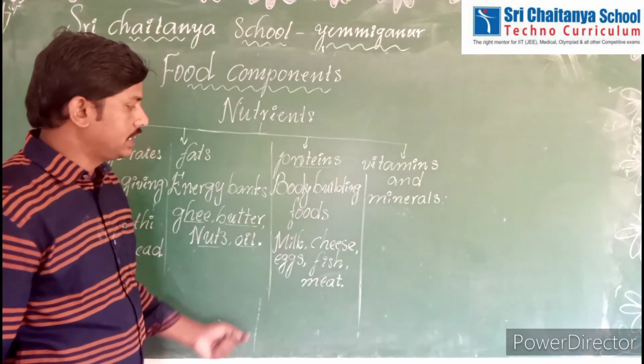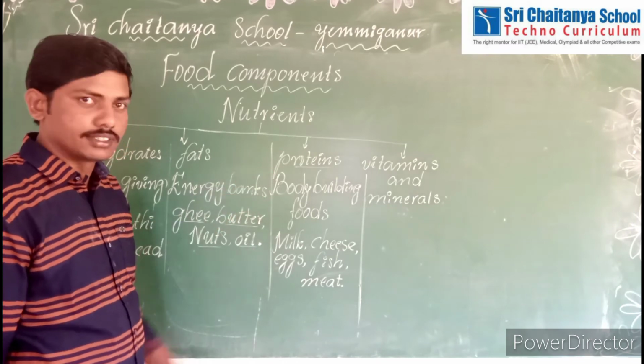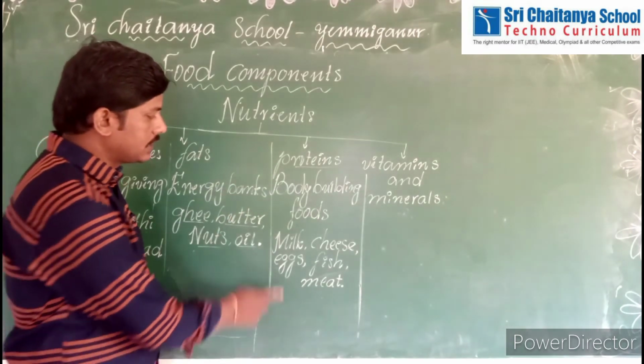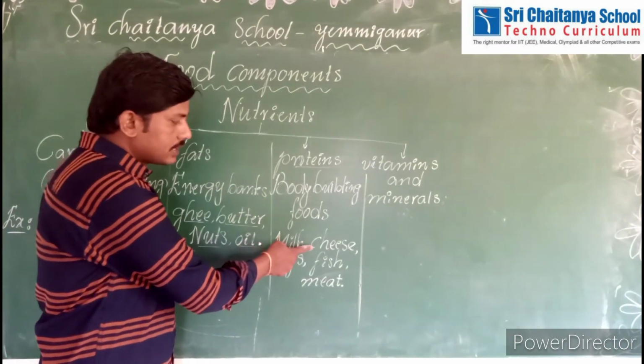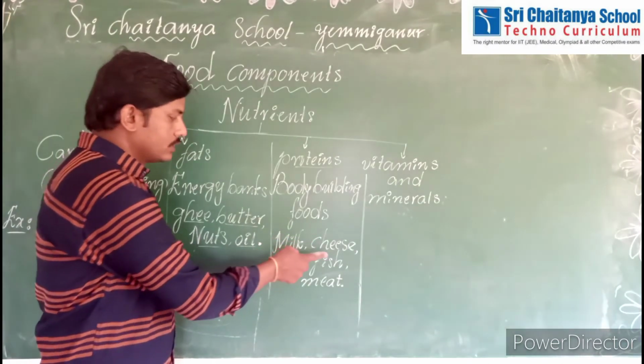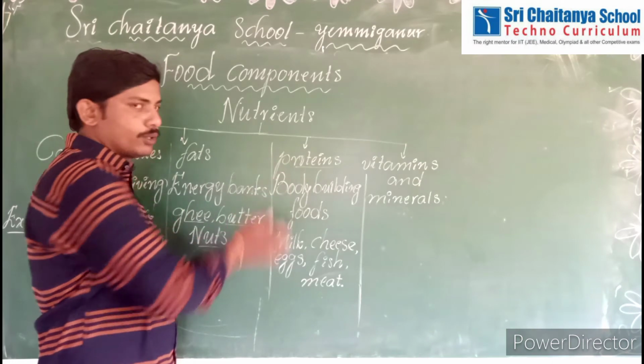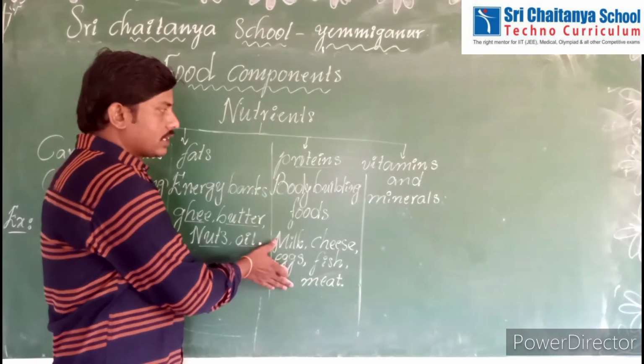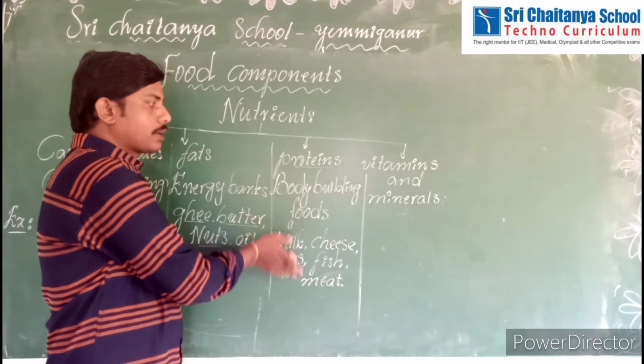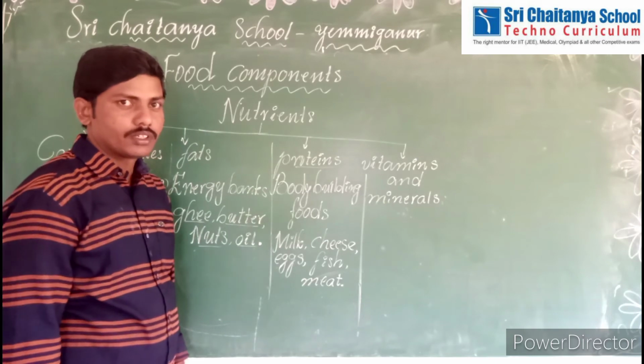These foods are rich in proteins. Milk, cheese, eggs, fish, meat. That's why these foods are called protein foods or body building foods.